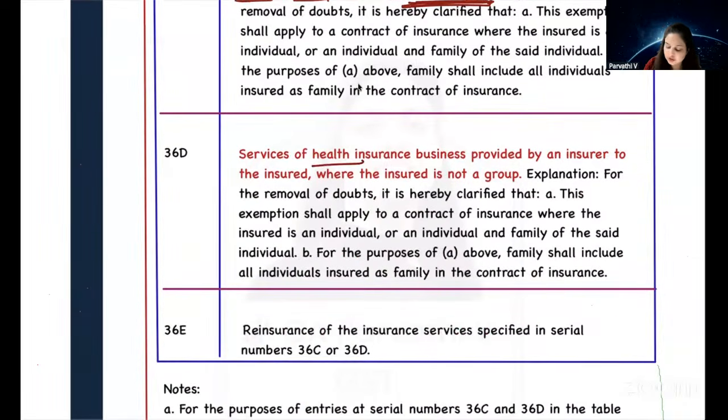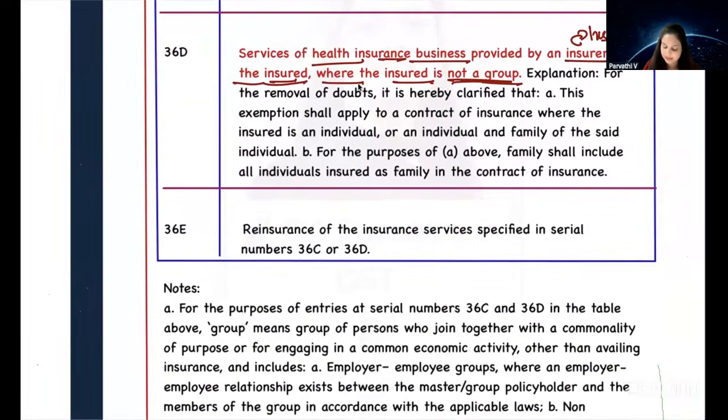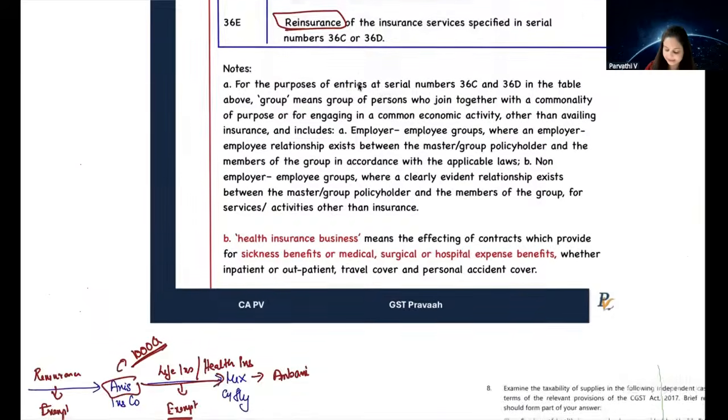Similarly, health insurance business provided by an insurer. Insurer again means insurance company. To the insured, where the insured is not a group. Who is an insured? The person on whose name the insurance policy is taken is called the insured. So if the insured is not a group, then it is exempt. If the insured is a group, then it is taxable. The same provision is applicable for reinsurance of the above services. Are we clear with this?